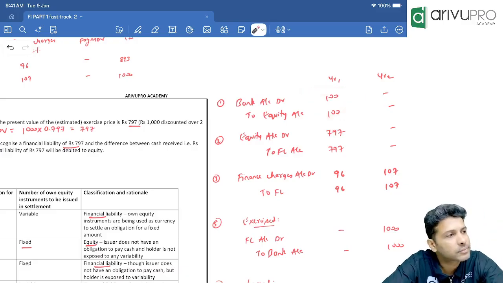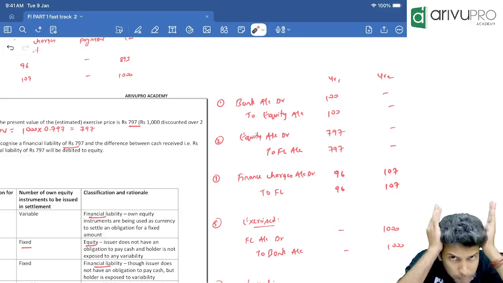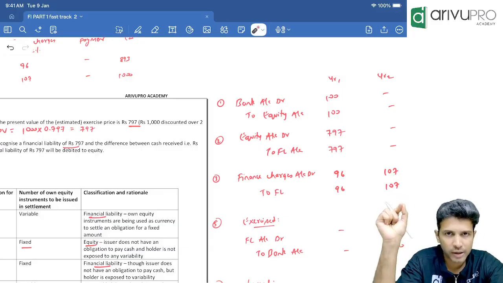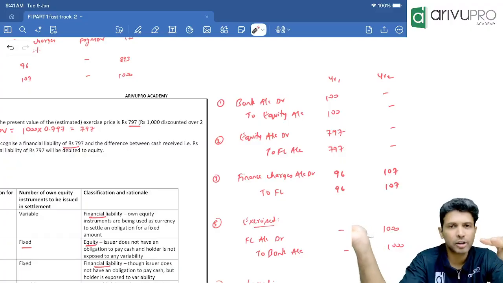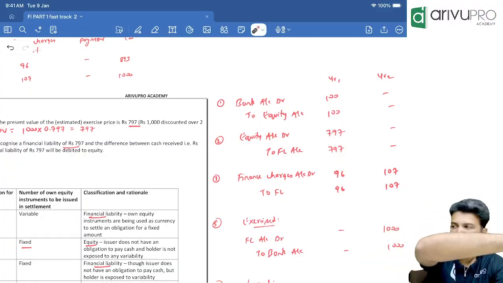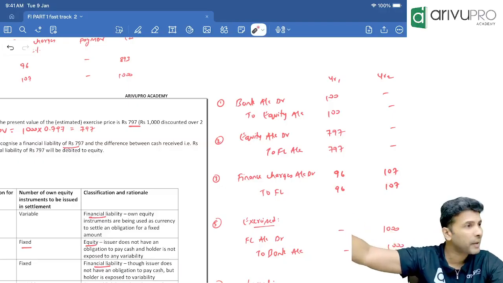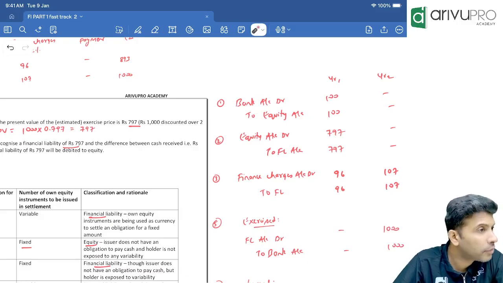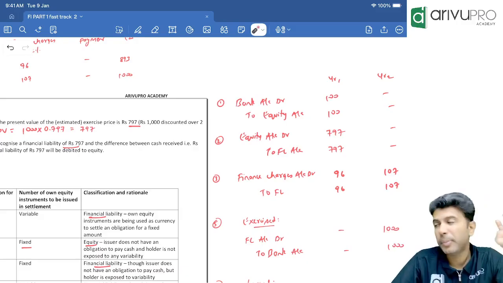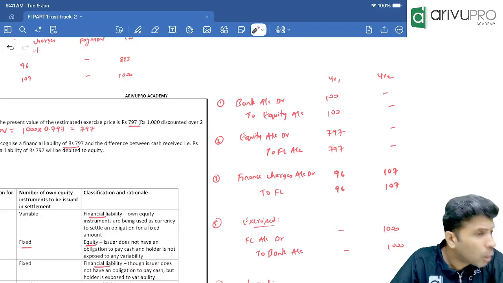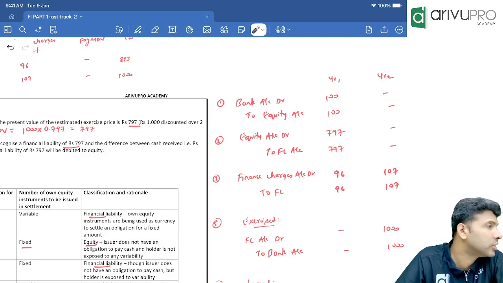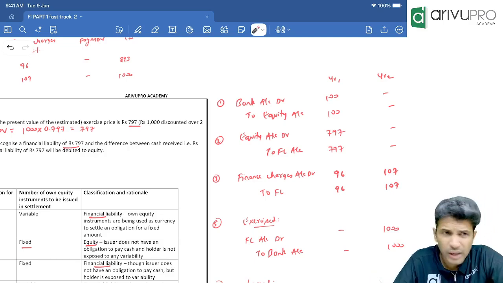Okay. Fine. But the moment P enters into a contract, P will get an obligation. The moment this put option contract is entered, Z will have a right to sell the shares to P, and P will have an obligation to purchase it by paying cash. So P should recognize what in their books also? A financial liability. P will purchase it at what price? 1000. But will the purchase of 1000 happen now or after 2 years? After 2 years. That means we are doing the accounting now.